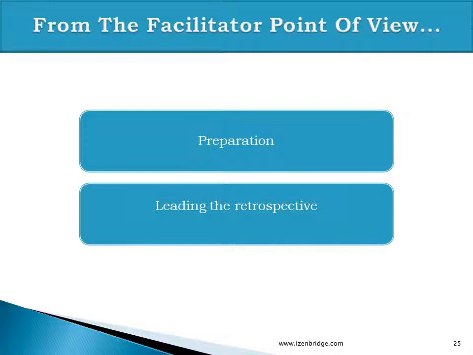And the facilitator also facilitates the meeting. He leads the meeting, he sets the agenda, and during the meeting he facilitates the complete retrospective. He enforces the time box, and he ensures that people are adhering to the ground rules which they agreed during the initial stage, the set the stage part of the retrospective.